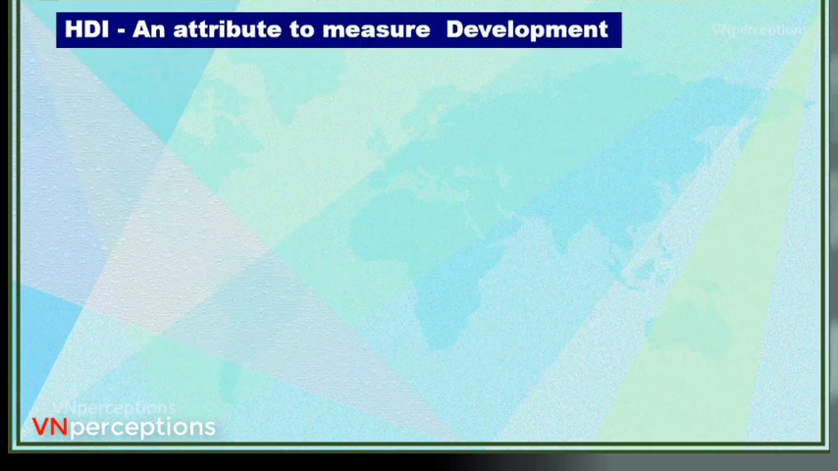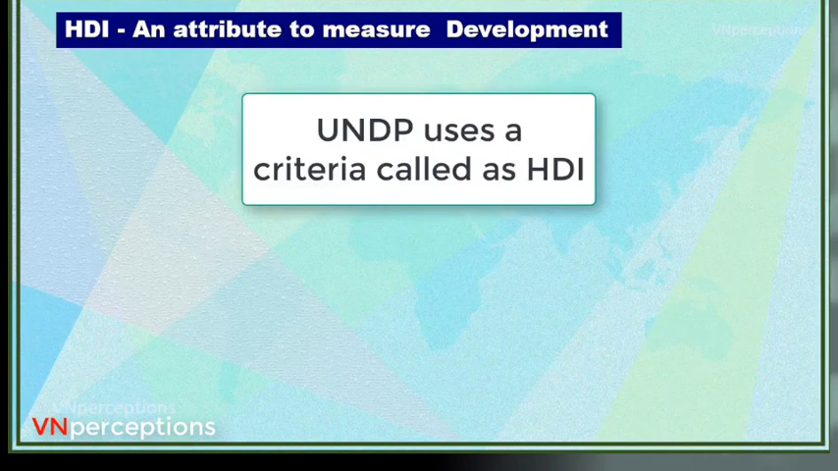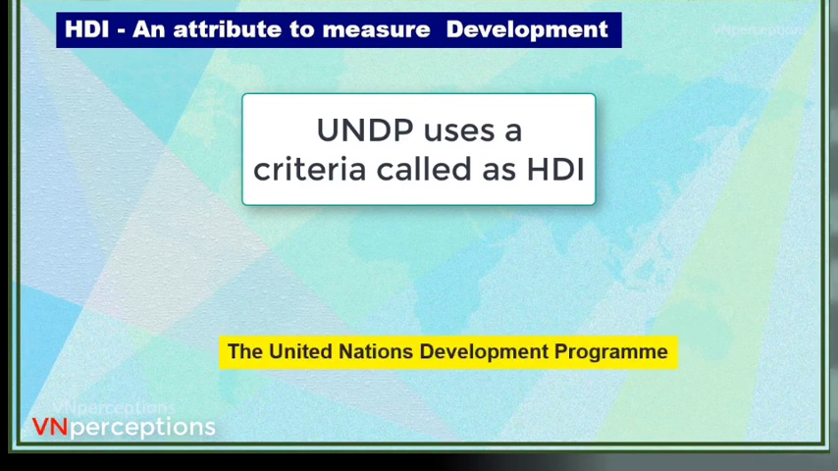Now we come to how to measure development. We have been seeing, first we saw total income, then it was average, both of them have drawbacks. Then we have seen 3 states and there we have seen some other factors also. So we have finally come to a conclusion that HDI is an attribute to measure development. Now what's HDI? The UNDP uses a criteria called HDI to measure human development. What is UNDP? United Nations Development Program.